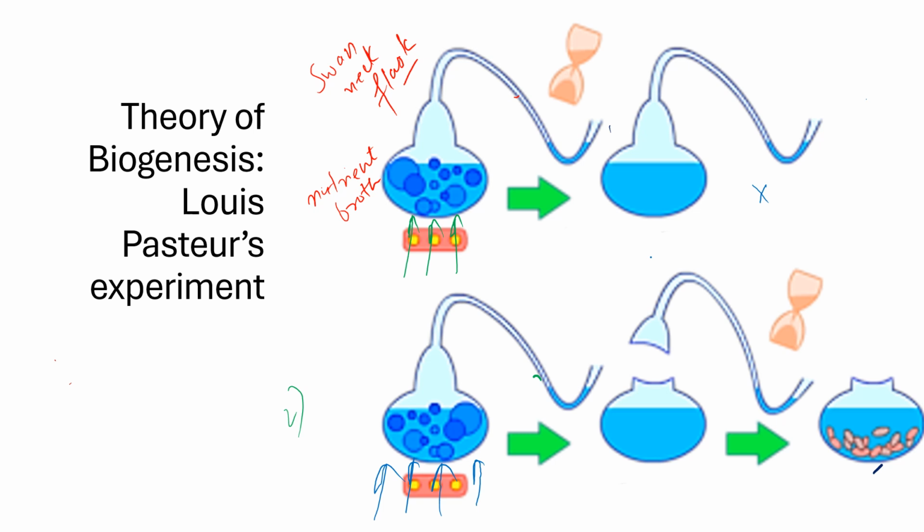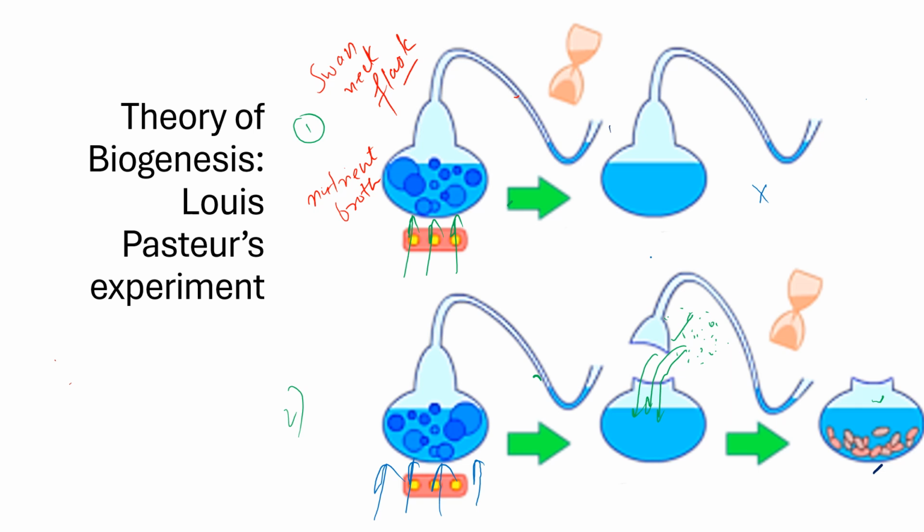After boiling, this time he broke the upper part of the flask. And why did he do that? Because this time he wanted the air and dust particles to come in contact with the nutrient broth. And then he kept this flask for the same time period as in the first case. After that time period, he noticed that some microorganisms, some growth, appeared in that flask.